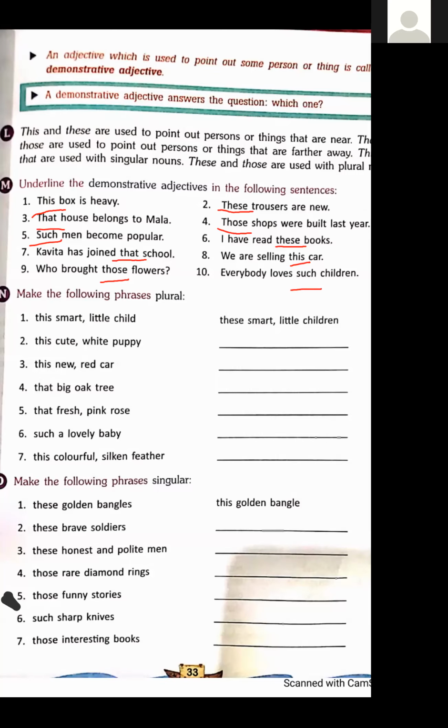Next part, make the following phrases plural. Singular is given, you have to convert them into plural now. Okay, adjectives also. First one is done for you. This smart little child.